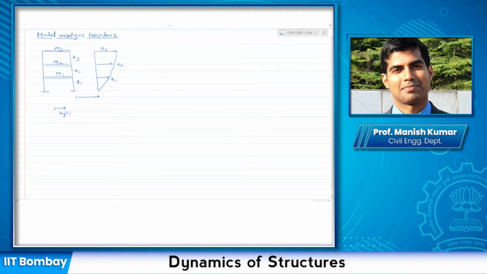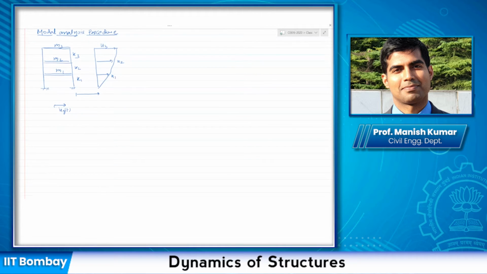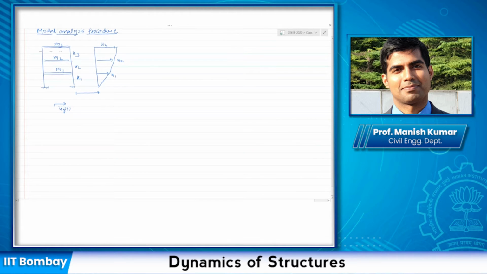So we can consider equilibrium at each floor. I'm not going to repeat that, but if you like, you can draw the free body diagram of each floor, or let me just do that anyway. So I have here M3 times (U3 double dot plus UG double dot), the total acceleration of the mass, and then because of the floor below, I have K3 (U3 minus U2).